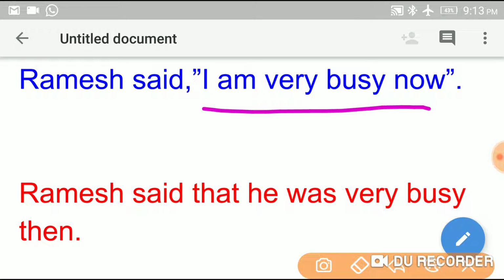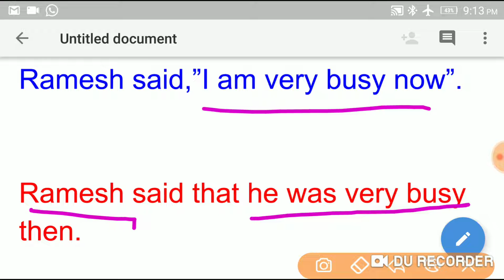But in the second sentence we are not quoting the exact words of the speaker, we are just reporting what the speaker said. Here Ramesh is the speaker, and what he said, we are reporting. Instead of "I am very busy now", we wrote "Ramesh said that he was very busy then".